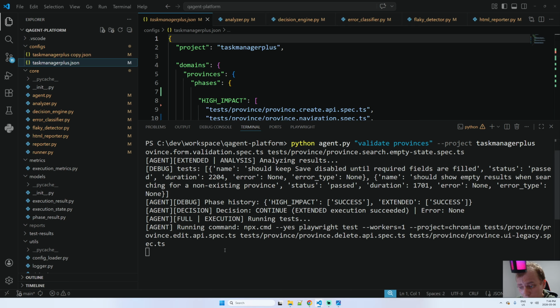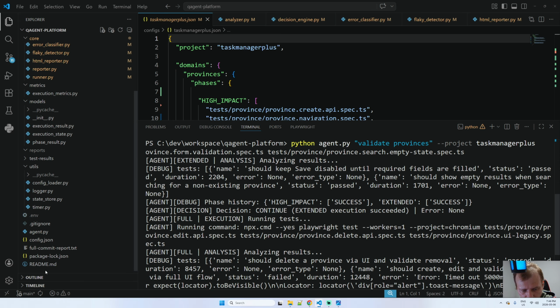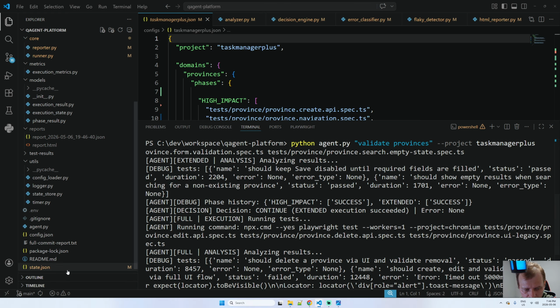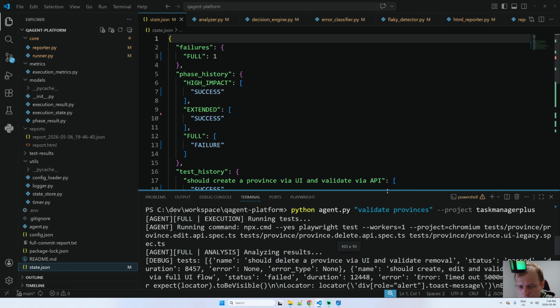Again, this is all local. I'm not using any language model. I'm just using my own code. I'm waiting for a new file in here. Yeah, this one.